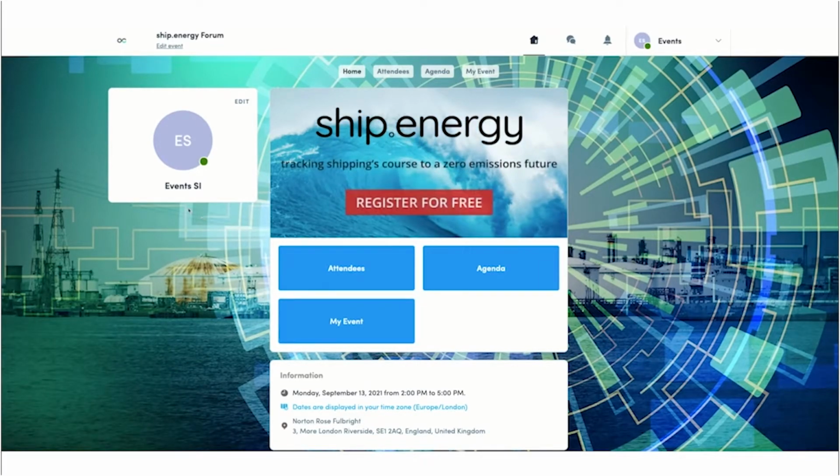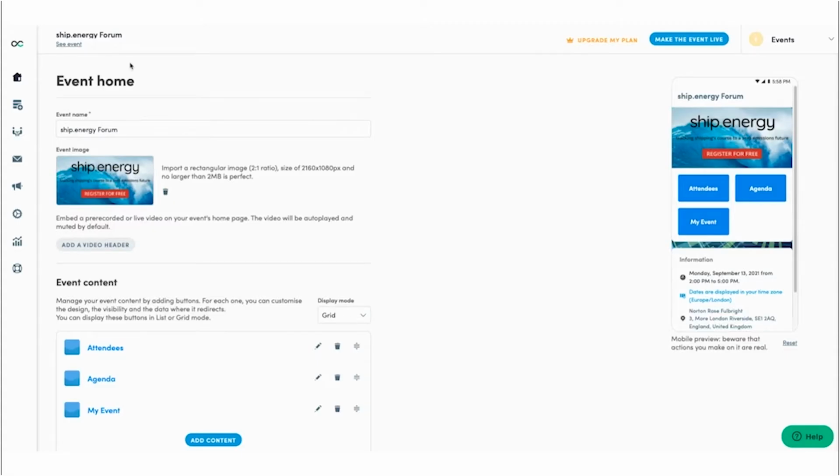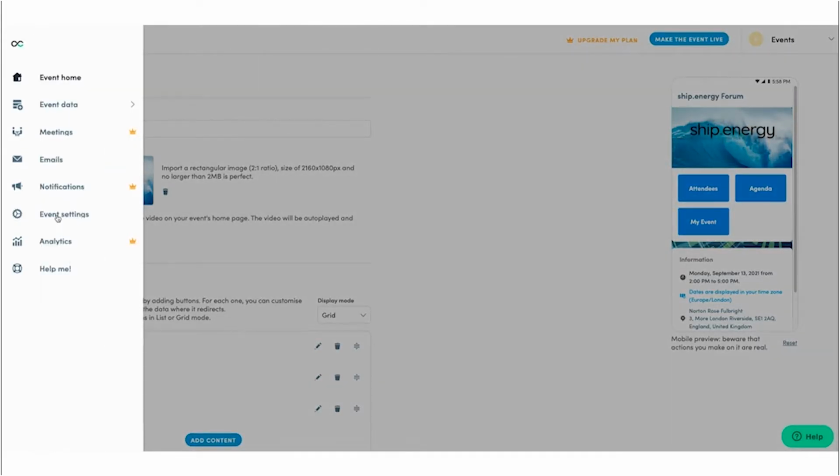So if I go on to edit event, this will take me to the studio side of things, in which I will just go through the basic information that you will need to know in order to build your event site. So along the left-hand side, we've got some tabs, and I'll go straight to event settings.